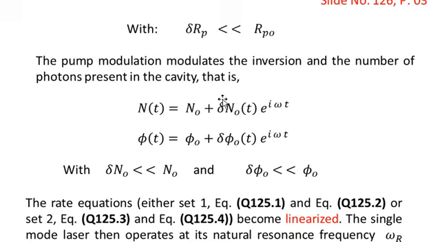But you know that there are some conditions on delta n naught and delta phi naught. That is, the magnitude of delta n naught, the variation in the population inversion, is much smaller than the population inversion at the steady state value, which is n naught. And similarly, the number of photons after the steady state condition will be much smaller than the original number of photons present at the steady state condition. So delta n naught is much less than n naught. Similarly, delta phi naught is much less than phi naught.